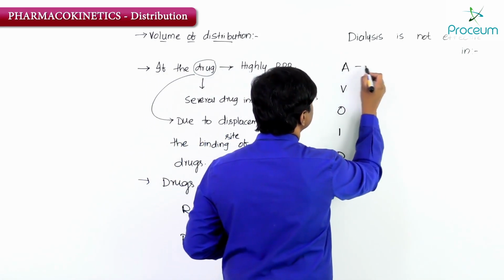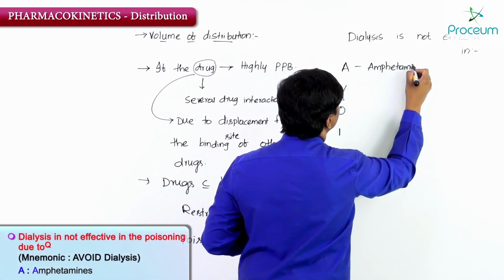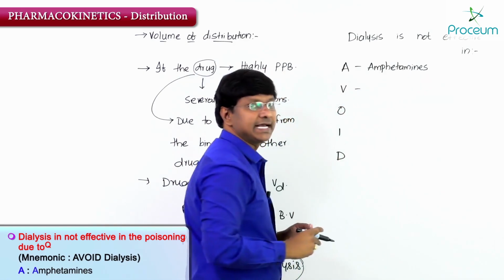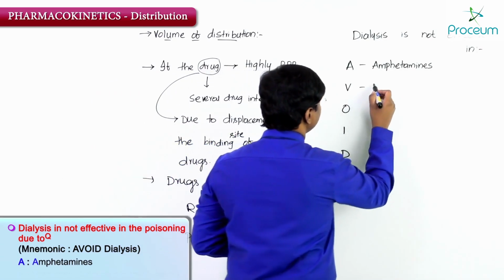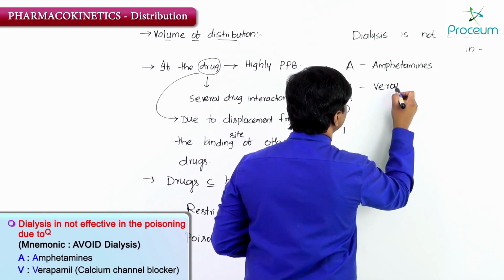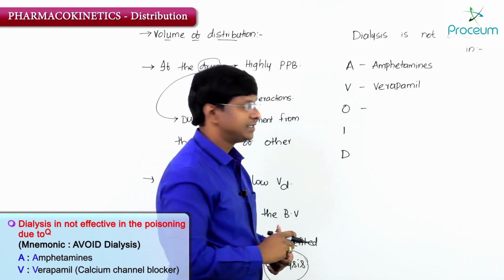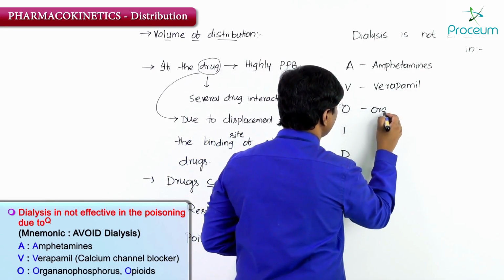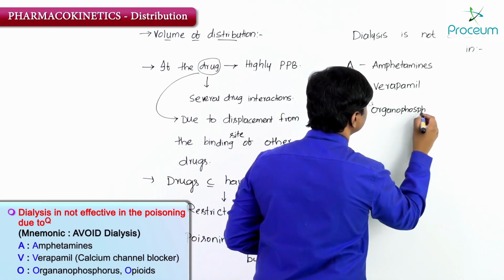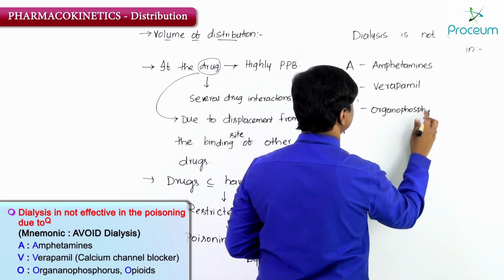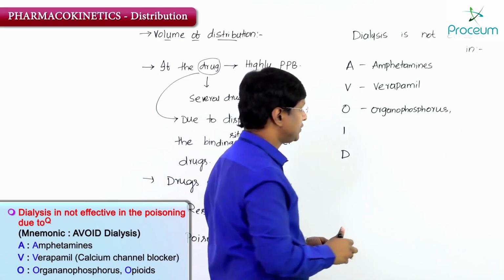The letter A stands for amphetamines, V stands for verapamil, which is one of the calcium channel blockers. Next, O stands for organophosphorus compounds or organophosphates.